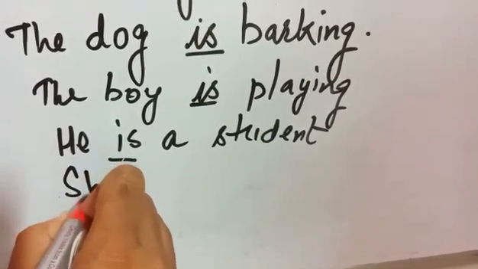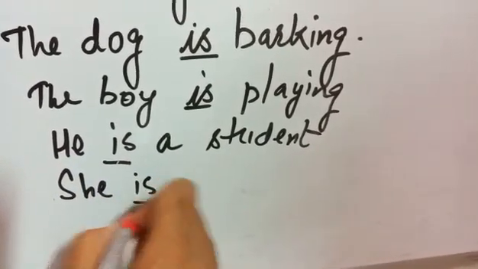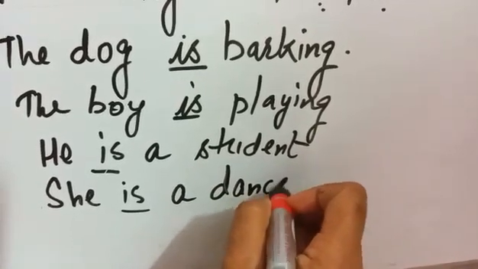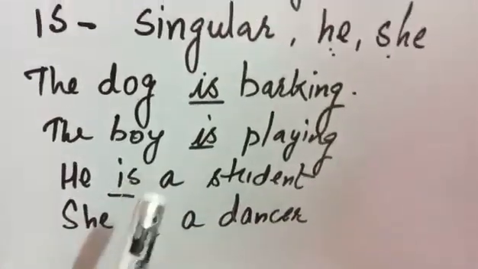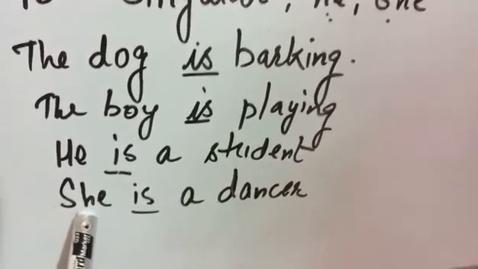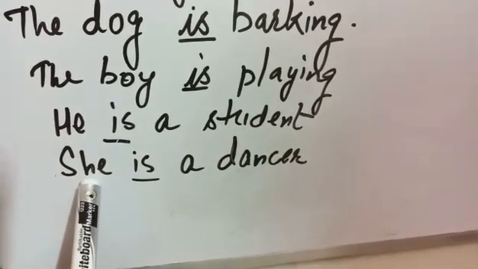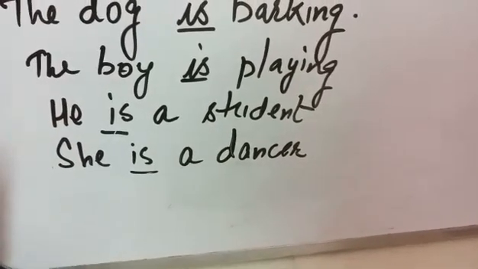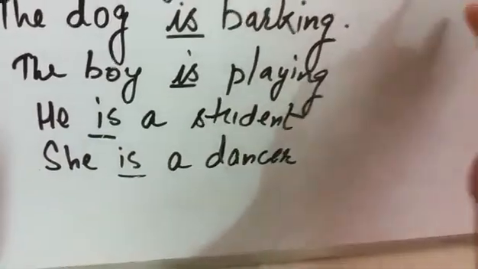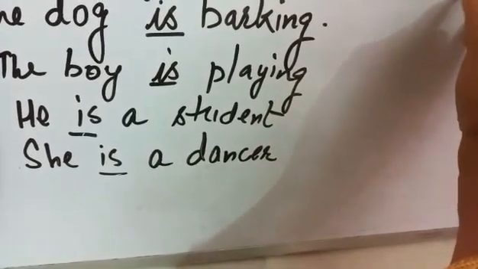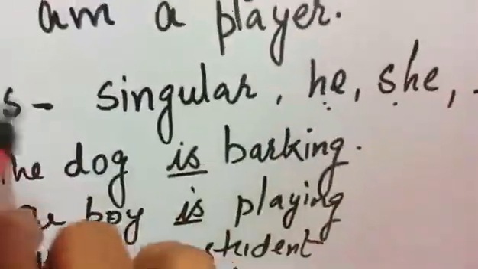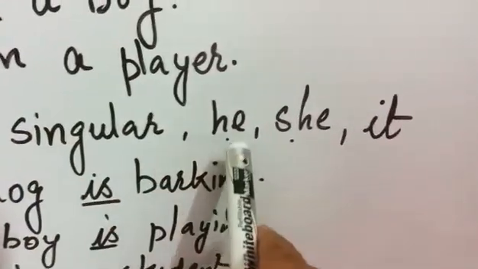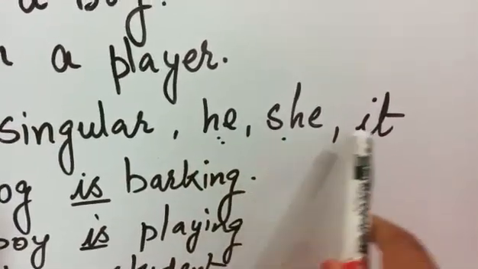She is a dancer. See, here she is also, we are talking about one girl. She is a dancer. And we use is with it. You have seen that we are using is with singular number, he, she, it.